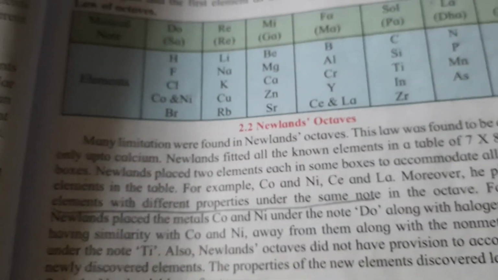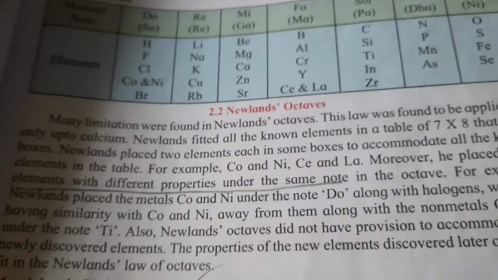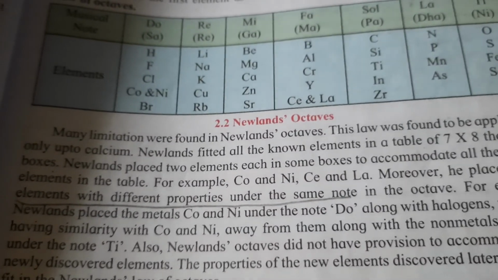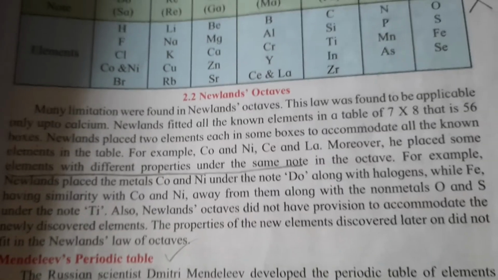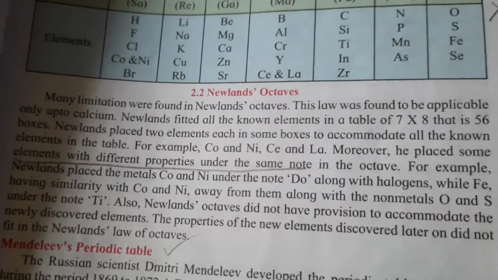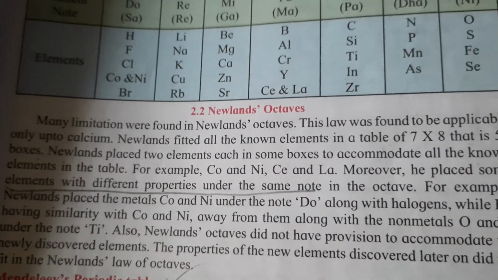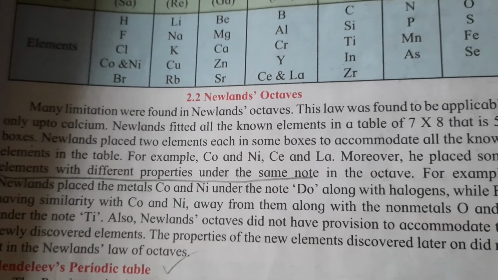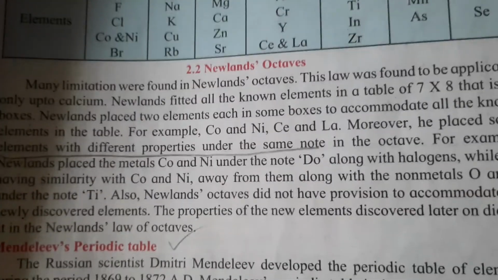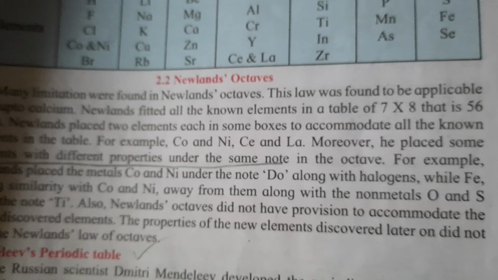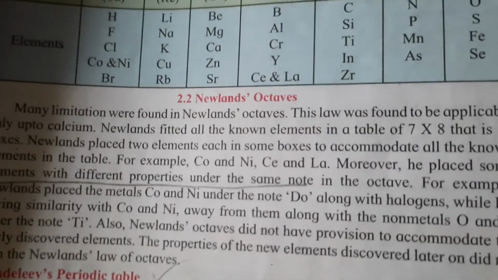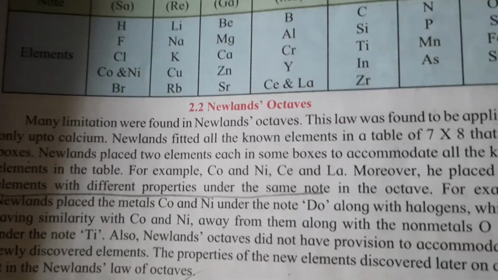Now, many elements with different properties were kept under the same note in the octave. So this was a very big limitation or drawback of Newland's octave, that he did not make provision for the new elements which would be discovered later, and he made a mistake that in the table of 7 by 8, 56 boxes, he placed some elements with different properties under the same note.